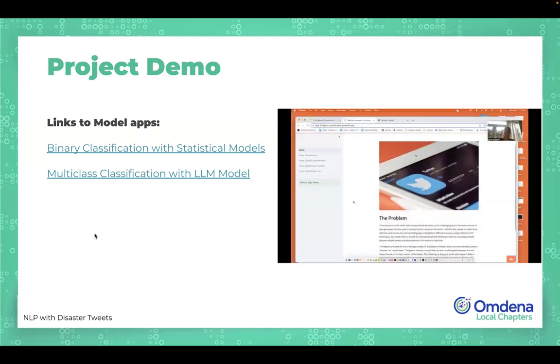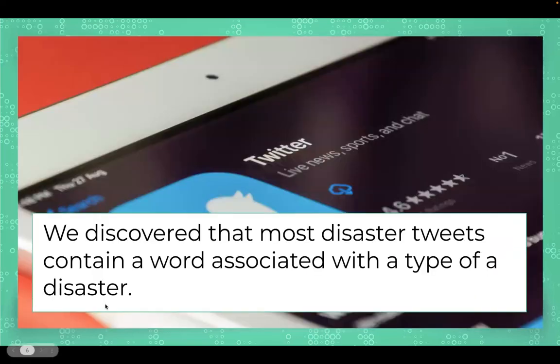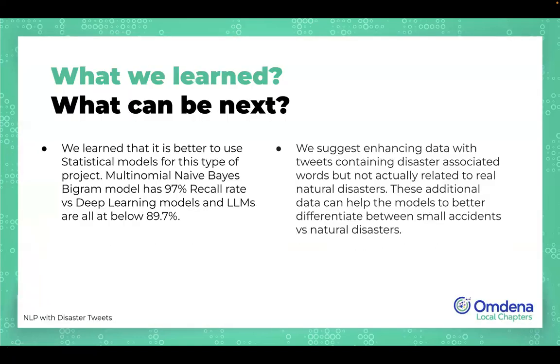And then we discovered that most disaster tweets contain a word associated with the type of disaster. We also learned that it's better to use statistical models for this type of project. Our multinomial naive Bayes model has a 97% recall rate, versus deep learning models and LLM models, whose highest recall rate was slightly below 90%.